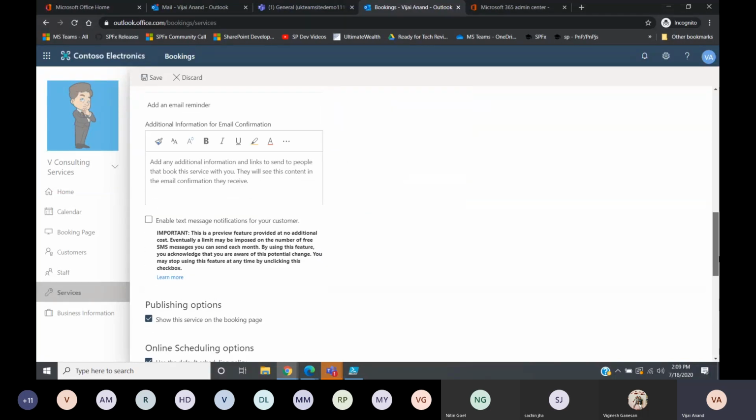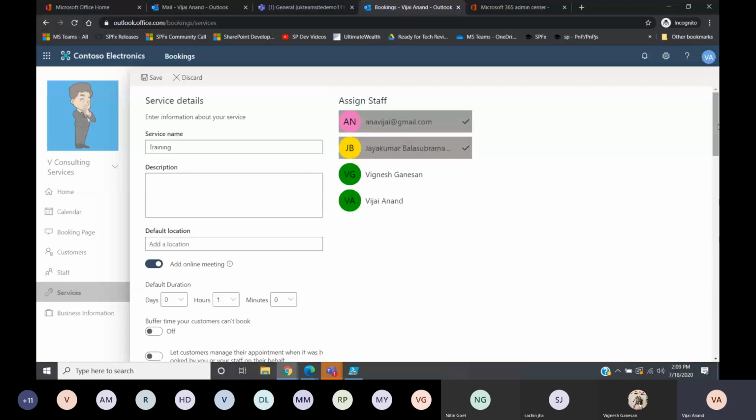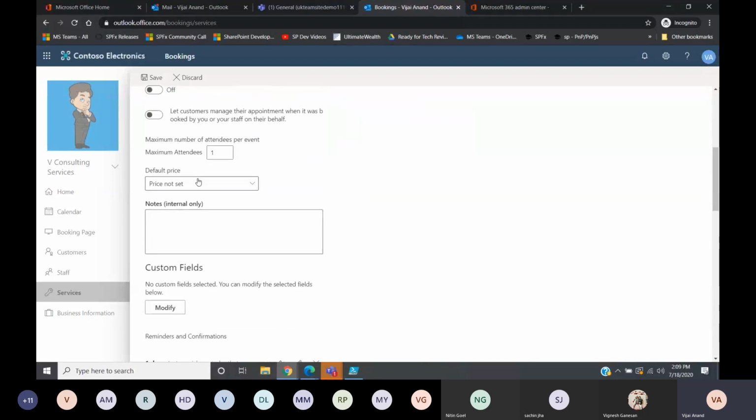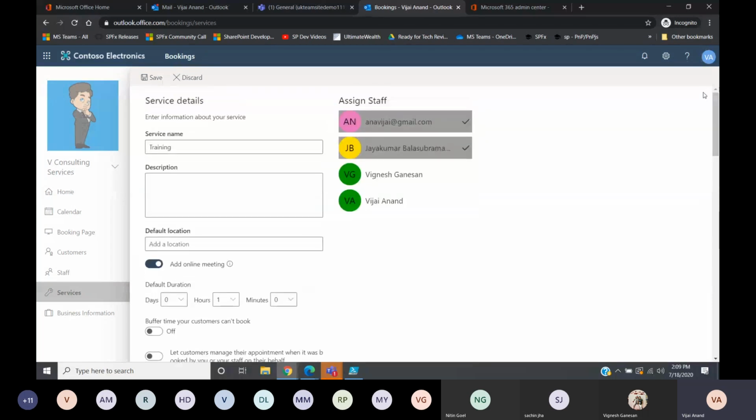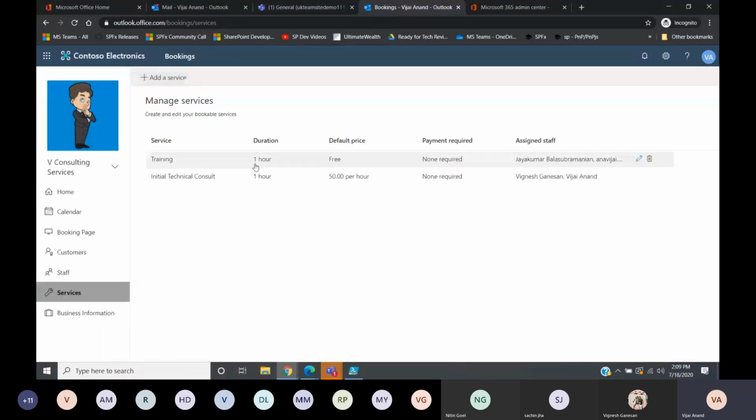I'll click on save here, and the price is also going to be free, because this is just an inquiry they're going to make to ask questions about what kind of trainings we provide and what the rate is for that, right? So I'm just doing this as a free one. I don't want to charge anything for this initial inquiry. So I'm just clicking on save. Now if you see, there are two services created and we have assigned the staff for them.